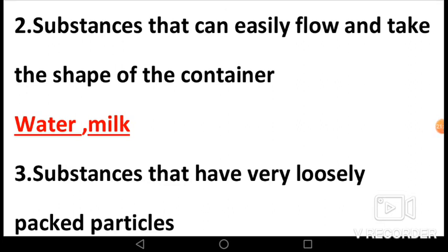Second, substances that can easily flow and take the shape of the container. Water and milk are examples of such substances. If we pour some milk, water or orange juice in a glass, it will take the shape of the glass. If we pour it into a bowl, it will take the shape of the bowl.